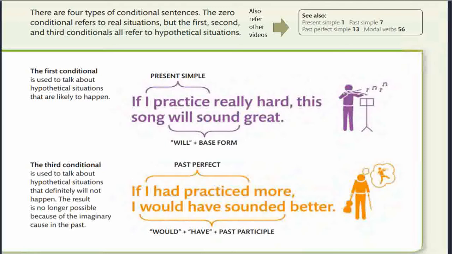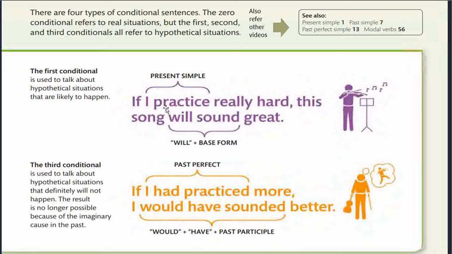There are four major types of conditional sentences. The zero conditional, which is definitely always true. Then you have the first conditional, the second conditional, and the third conditional, and all refer to hypothetical conditions. In one, the condition is likely and the result is likely. In another, the condition is unlikely, and the result is also unlikely. And the third one, you cannot go to the past and change the condition, so the result is unchangeable.